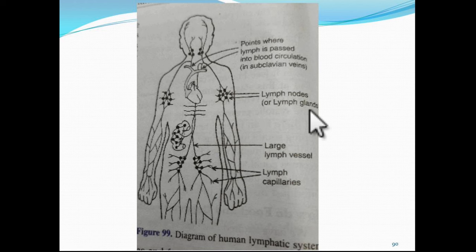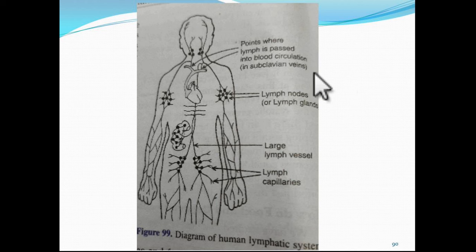Lymph vessels are connected to large veins of the blood circulatory system. So basically it is cleaning the lymph. And then you can see the points where lymph is passed into blood circulation in the subclavian veins. Now children, the cleaned lymph containing large protein molecules, digested fat and other useful materials is transported by lymph vessels to the large veins called subclavian veins.